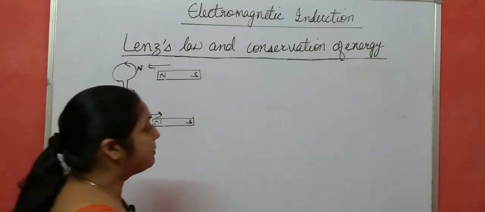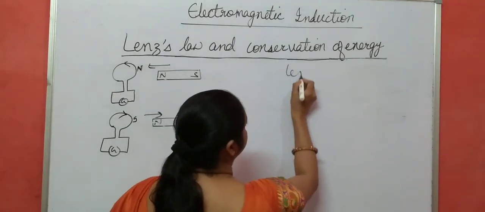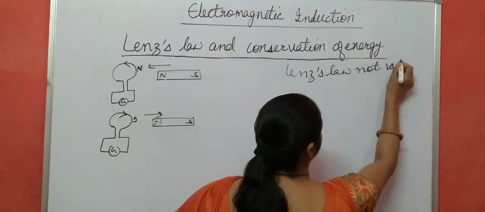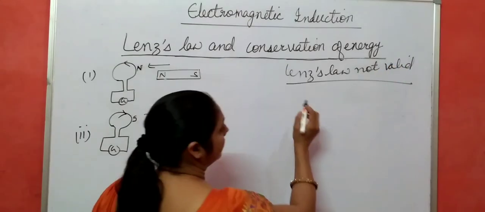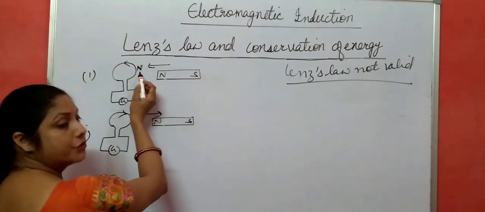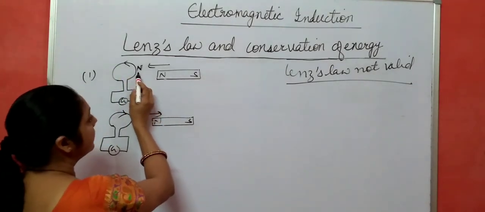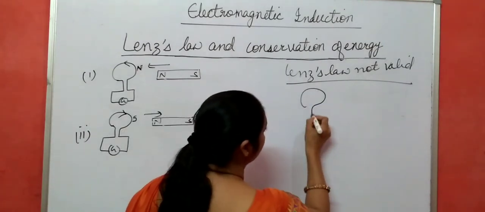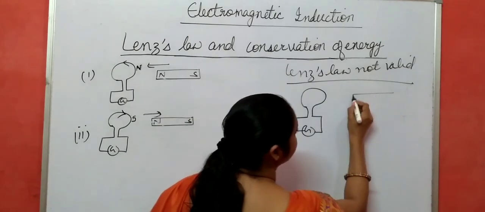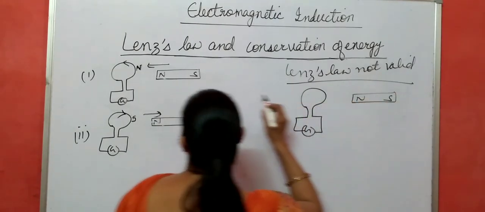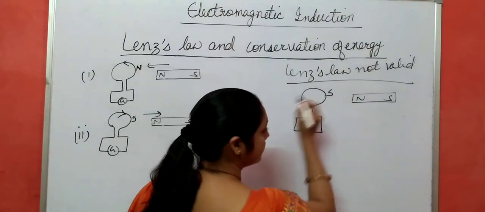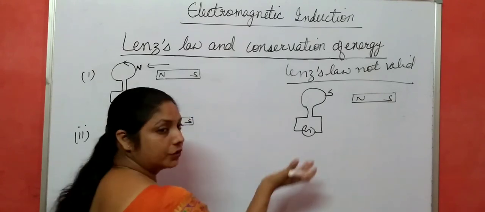Now, what happens if Lenz's law is not valid? In this case, the direction of induced current is opposite to the one given by Lenz's law. When the magnet is moving towards the coil, according to Lenz's law this end is north pole. If Lenz's law is not valid, then this becomes south pole. There are only two poles, north or south.